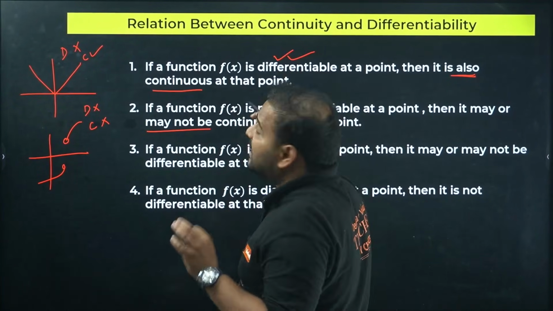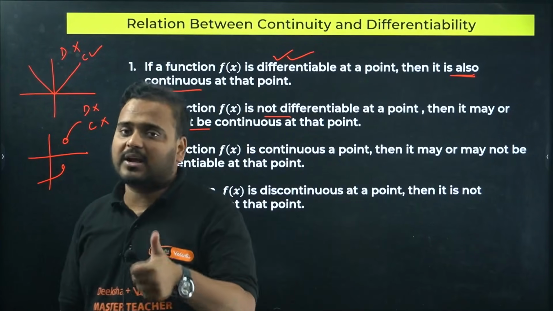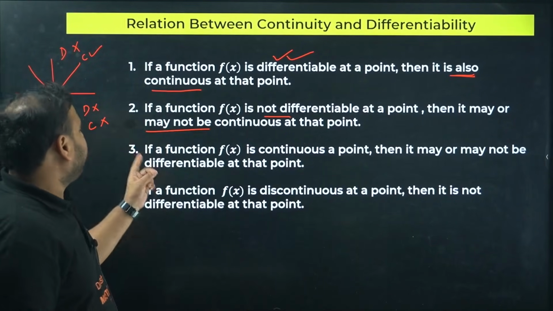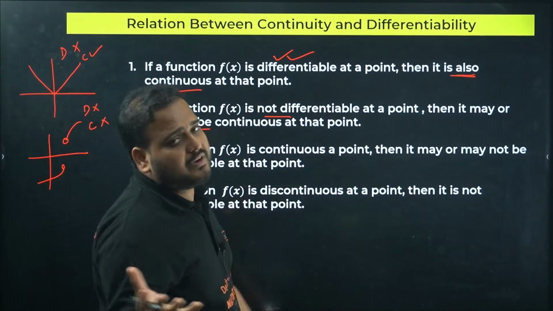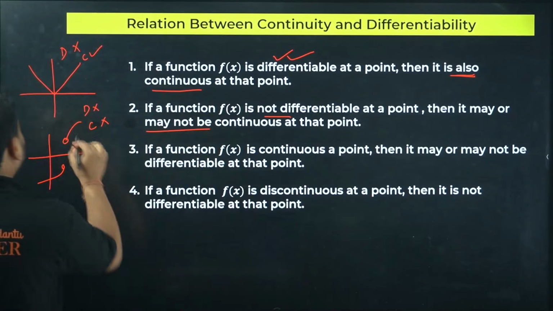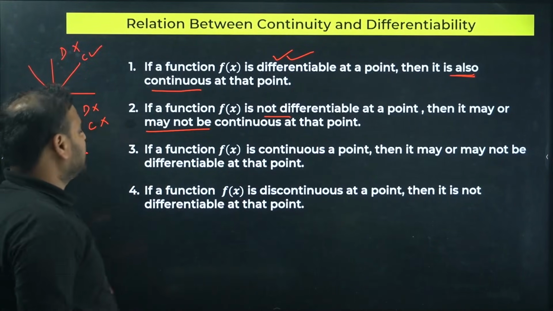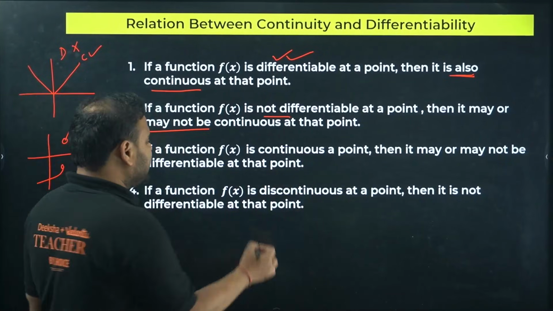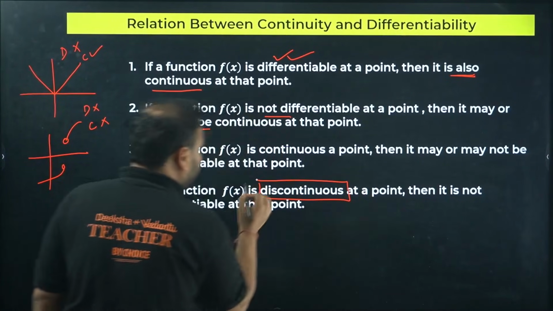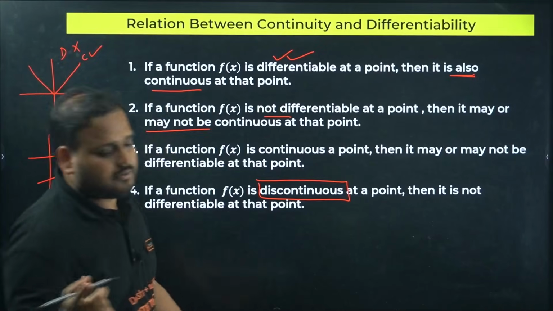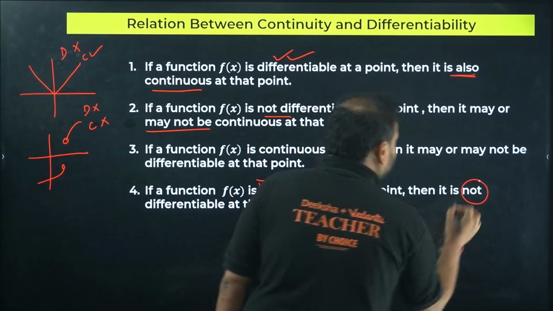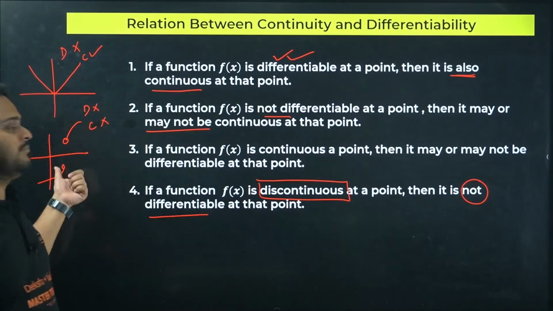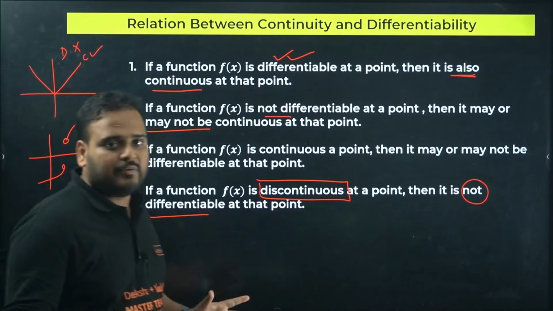But if it is differentiable, then it will always be continuous only. Next, a function which is continuous may or may not be differentiable. We cannot say the same way. This one you can check, continuous but not differentiable. Fourth one, a function which is discontinuous is not differentiable. If there's a break, it's not continuous and not differentiable.